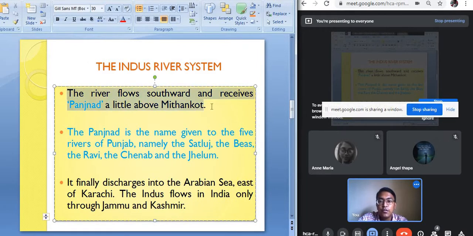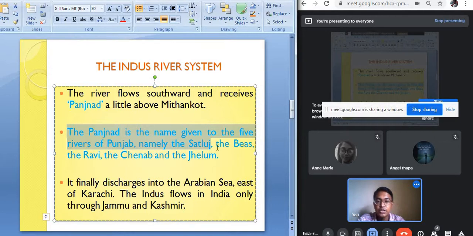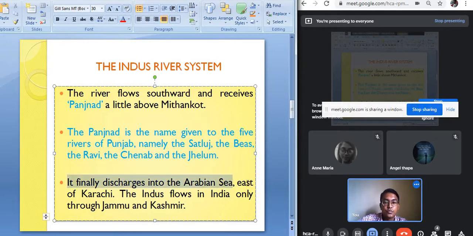The Indus river flows southward and receives the Panjnad a little above Mithankot. Mithankot is the name of a place in Punjab, and just near Mithankot, the Panjnad, that is the five rivers of Punjab, the Satluj, the Beas, the Ravi, the Chenab and the Jhelum, joins the river Indus. After being joined by these five rivers, the Indus river gets more water supply and flows for a long distance, and finally it discharges its water in the Arabian Sea